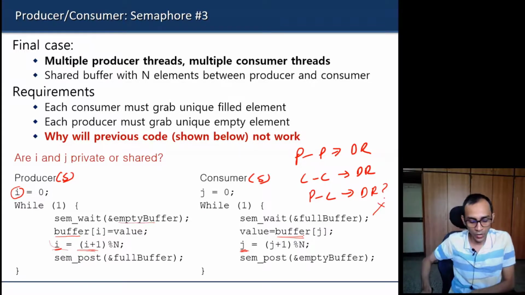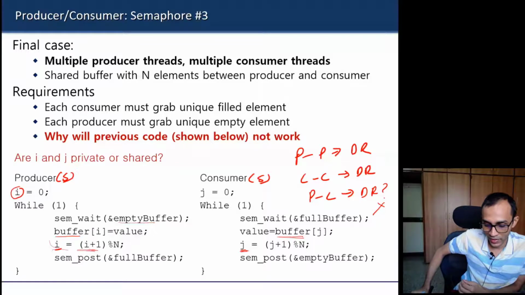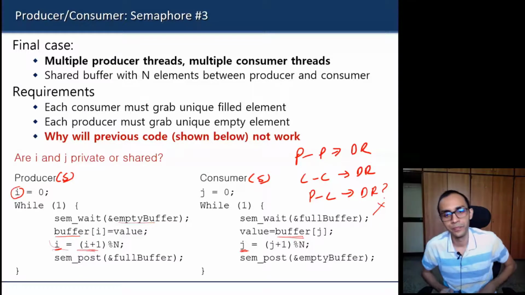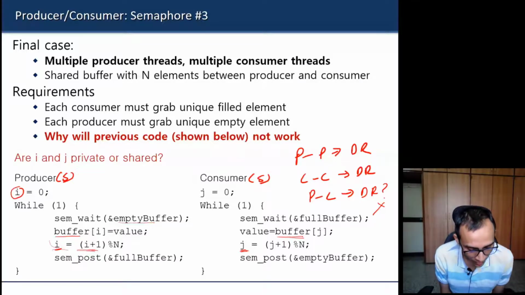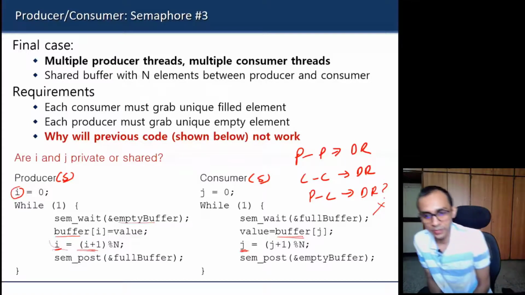So now it depends on how this buffer is being maintained. If it is a simple array data structure, probably then there is no problem, there is no data race between producer and consumer.